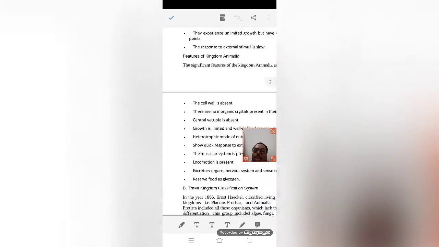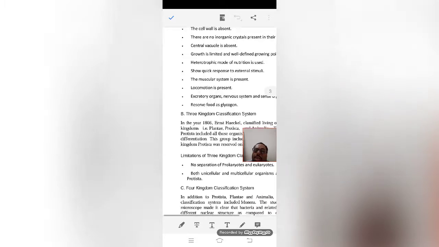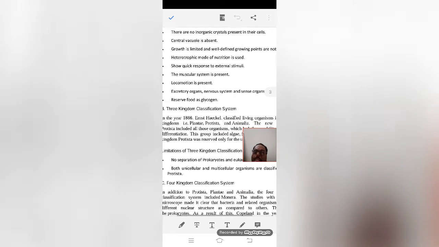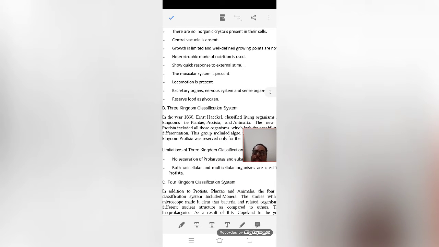But that was also found not good, because there are some organisms like Protista that we can put neither in plants nor in animals. So Ernst Haeckel in 1866 brought the three kingdom classification: Plantae, Protista and Animalia.